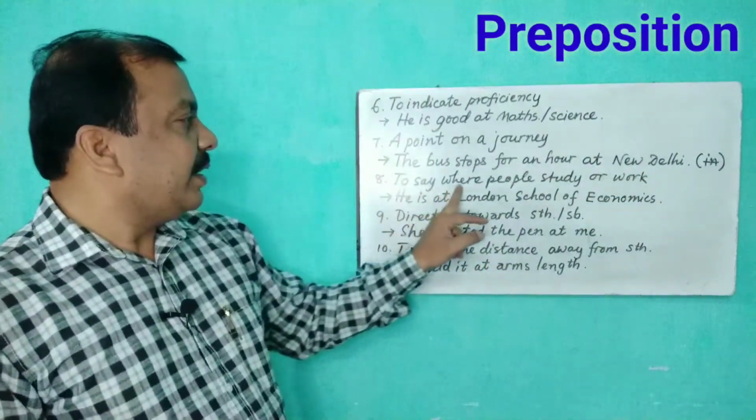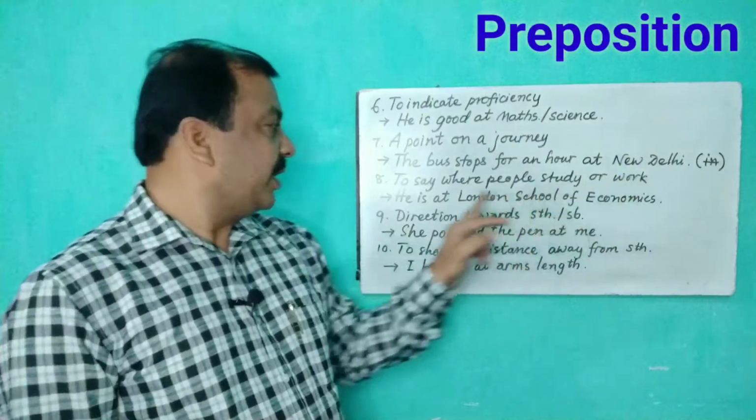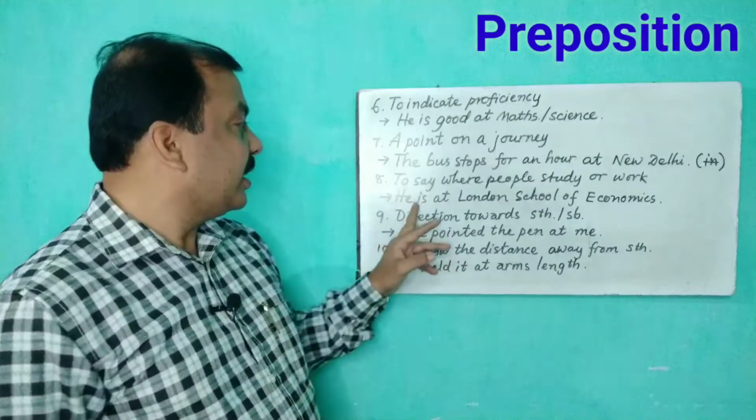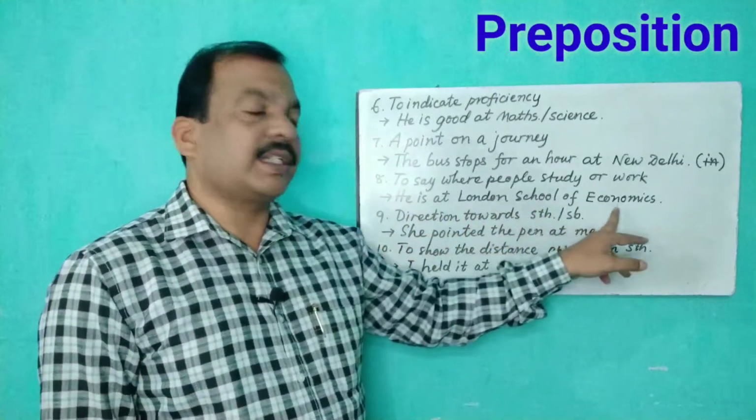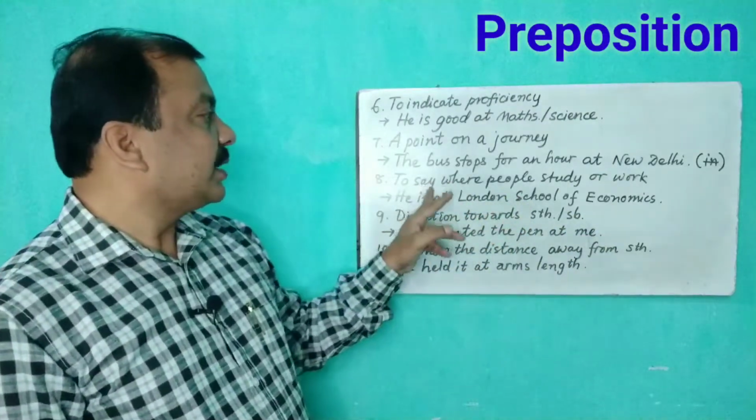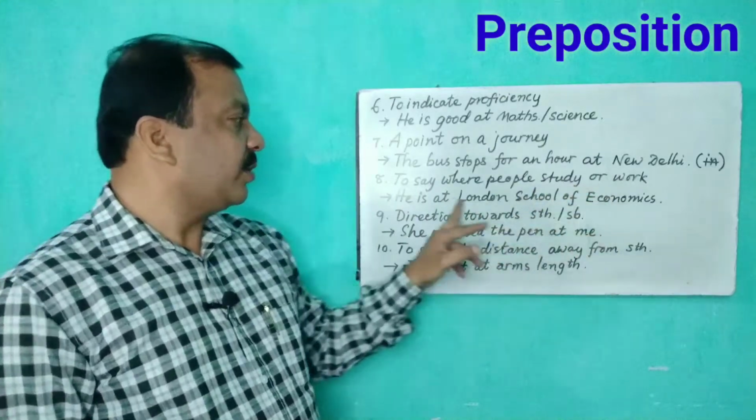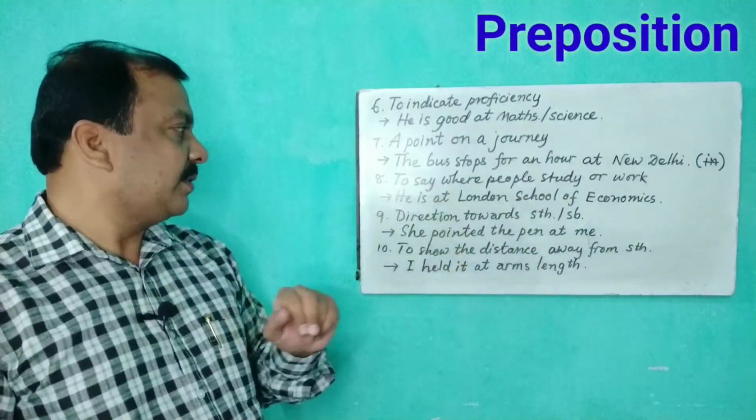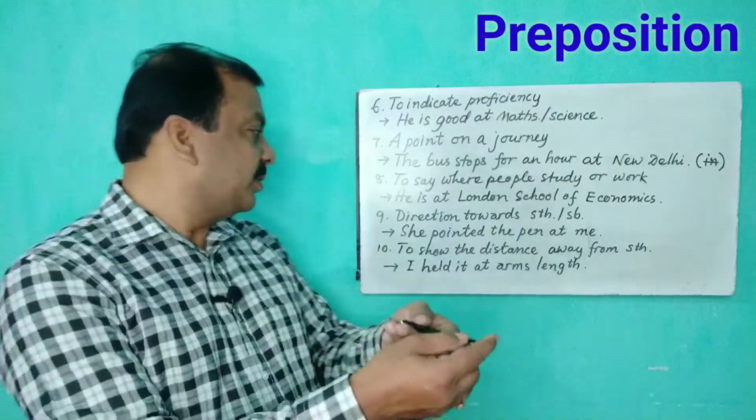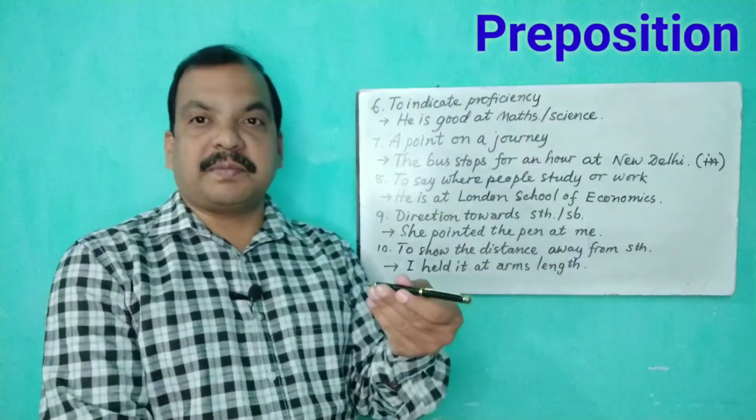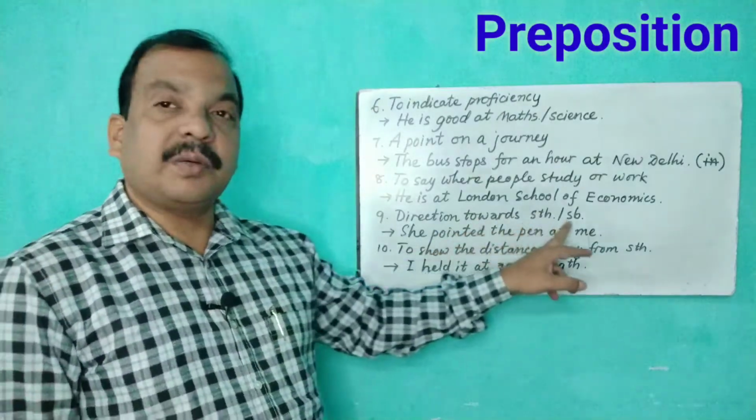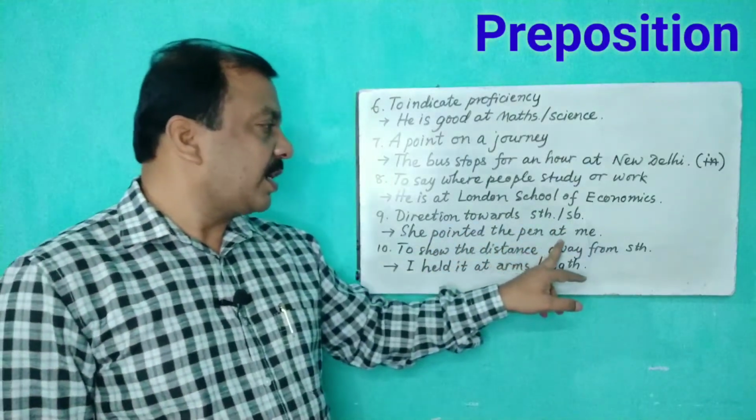Then to say where people study or work, okay, it's very interesting. Any university name, for example, where you read, you study. He is at London School of Economics. Okay, for any school, college, university where you study, to say where people study or work, we have to use the preposition at. Then comes the direction towards something or somebody. For example, you see, she pointed the pen at me. Okay, she pointed the pen at me. In order to express the direction towards something or somebody, we use the preposition at here.